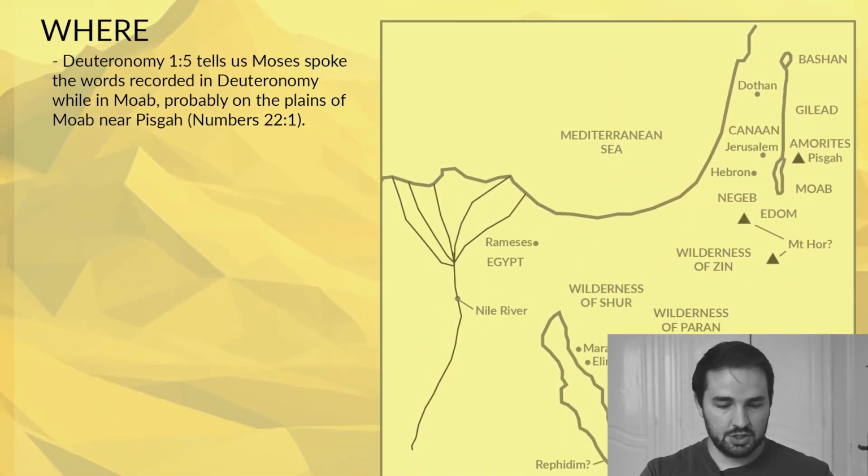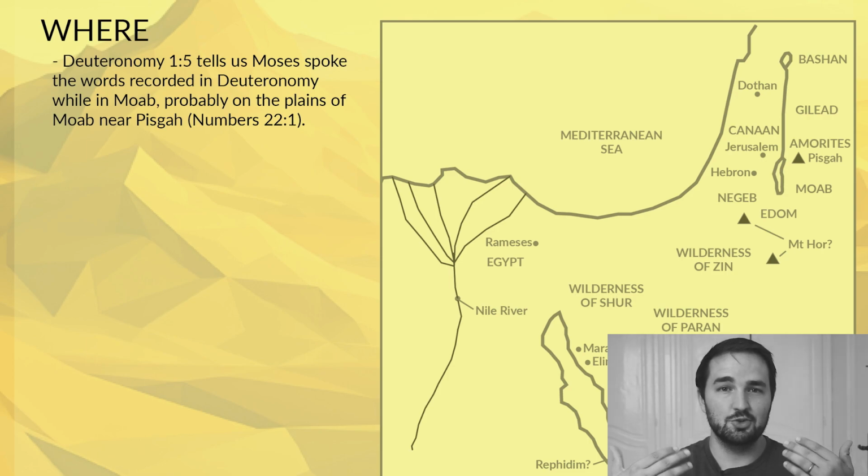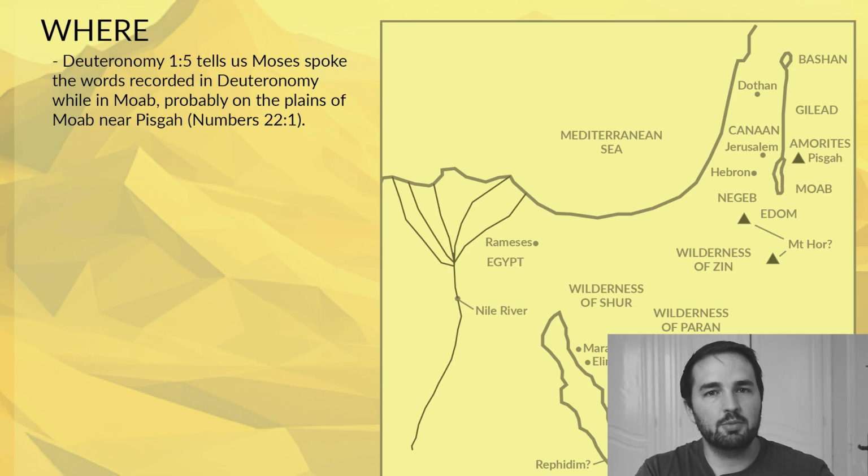Our map is the final section on this page. We are still in Moab. Moses is doing his talking to the Israelites in Moab, probably near Mount Pisgah on the plains of Moab, which you can see in the top right corner of the map.